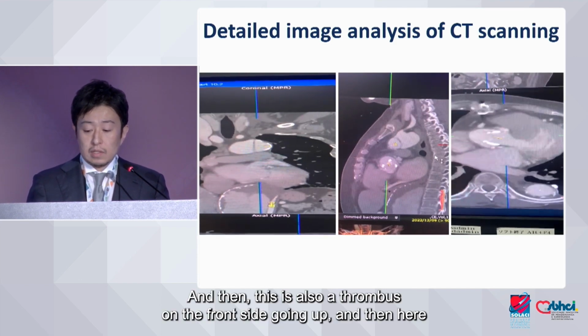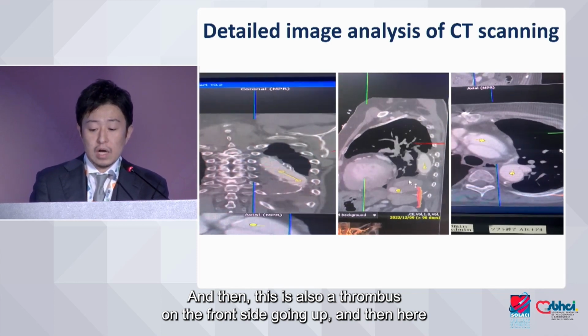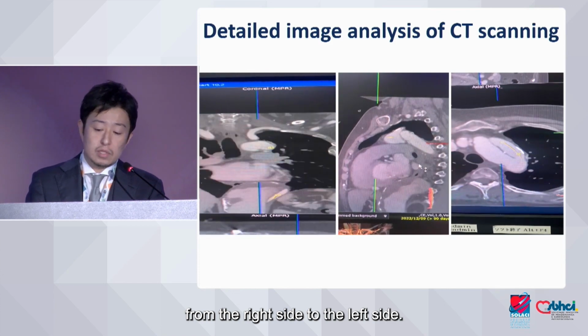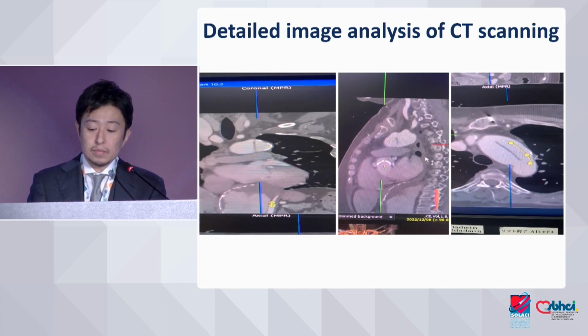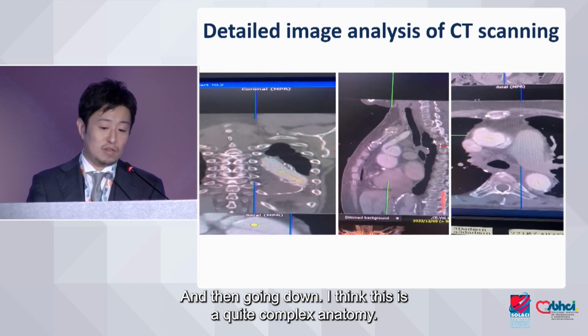This is also the true lumen, on the front side going up, and then from the right side to the left side, and then going down. I think this is quite complex anatomy.